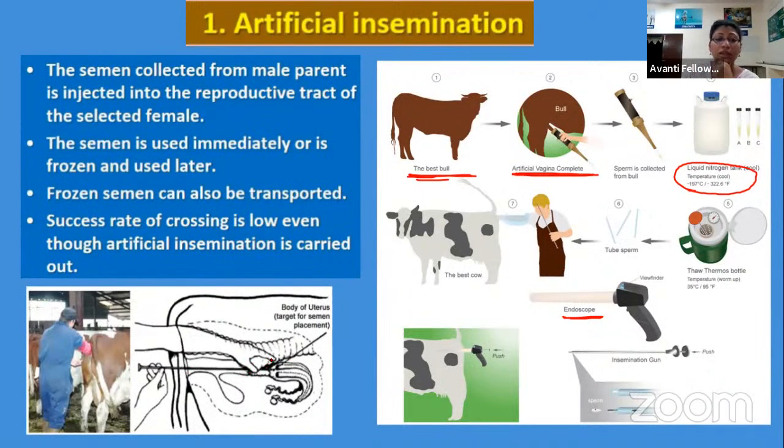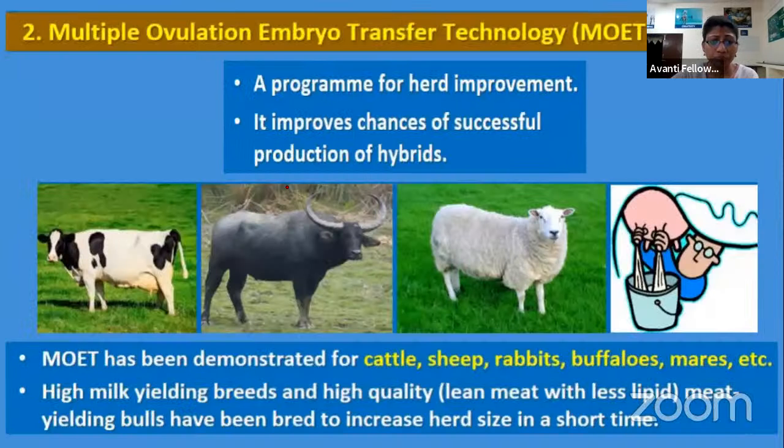As you can see here, the female is injected with the semen of the superior male. By doing this, we increase the success rate of crossing, because we know the semen is properly carried to the vaginal cavity of the female, and there is a 100% chance of fertilization, right?